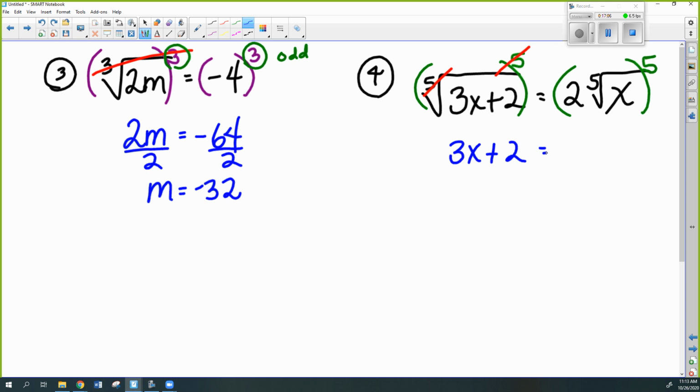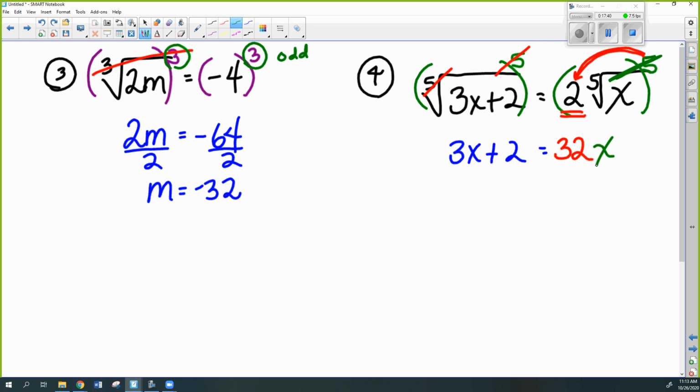But it's a little bit different on the right, because there's a piece that is not under the radical. I actually have to raise that piece to the fifth. So this piece is not under the radical, so I have to raise it to the fifth. And then when I put these two things together, they cancel.